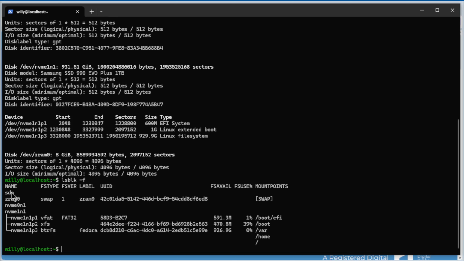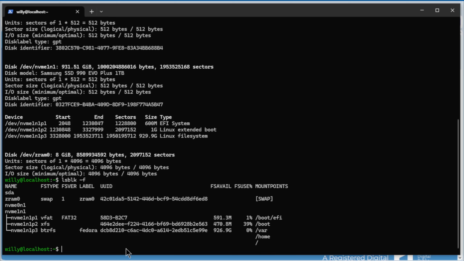Here we create a BTRFS file system for Docker, backups, images, and network shares. The swap file, the nvme0n1 for virtual machines, and the nvme1n1 with the operating system. See here the /boot, /var, /home, and root directories.